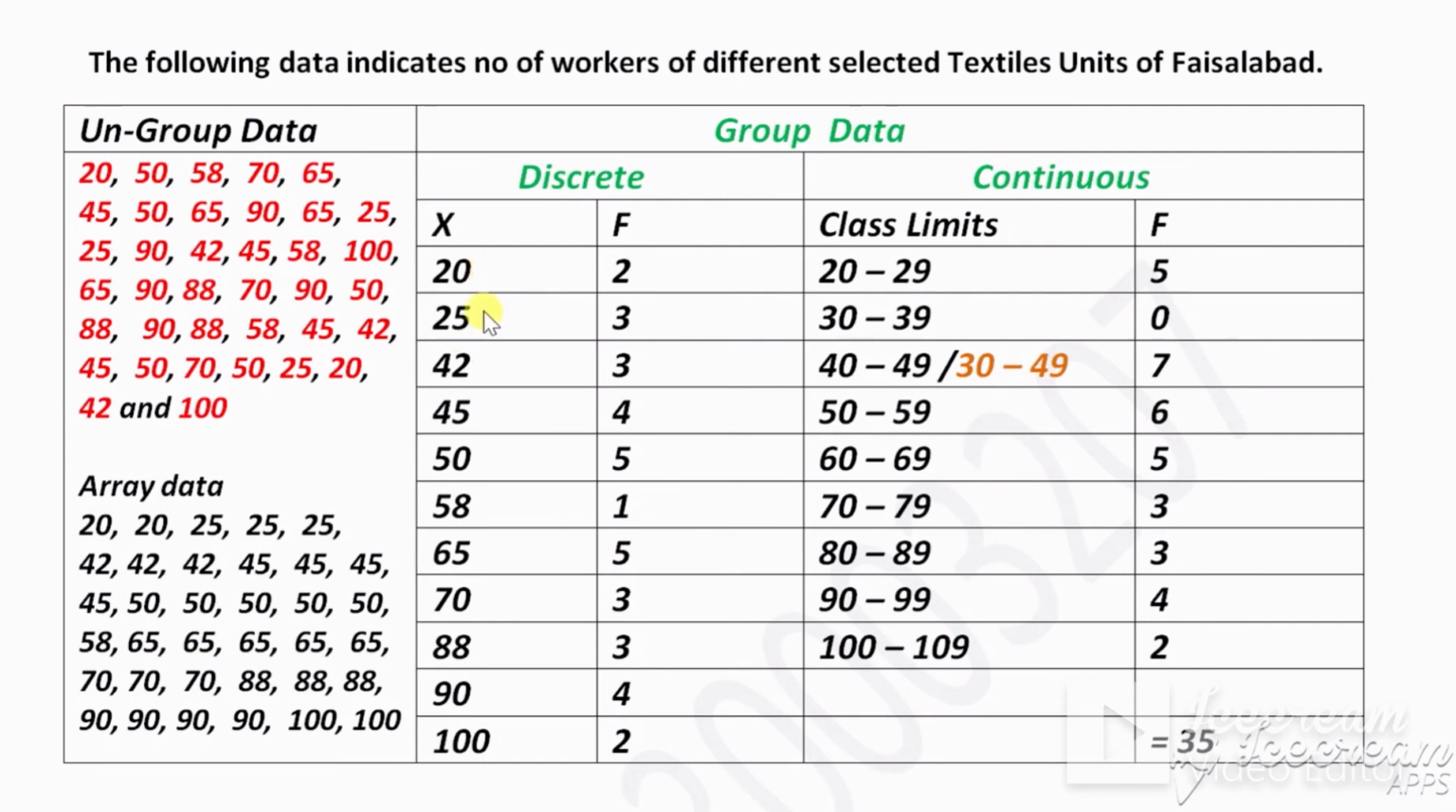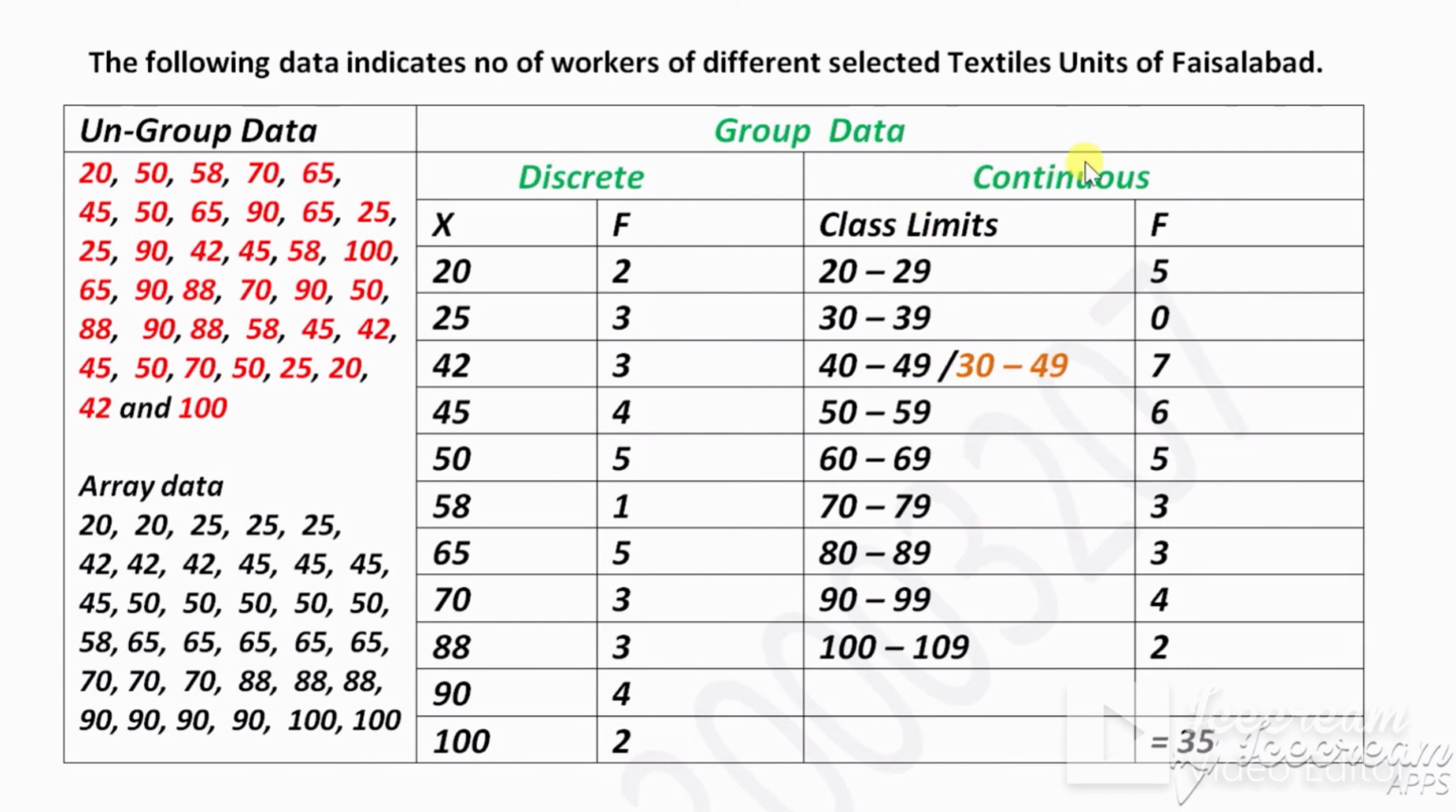Discrete data has jumping points: 20, 25, then jumping to 42, then 45, then jumping to 50. Discrete data will always have jumping points. And why is it grouped data? Because frequency is given with these numbers.